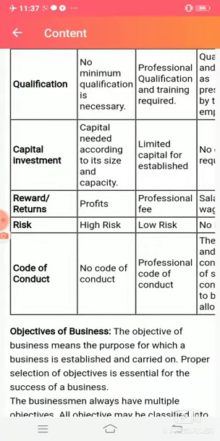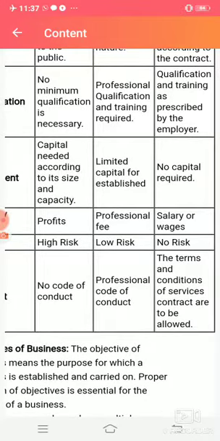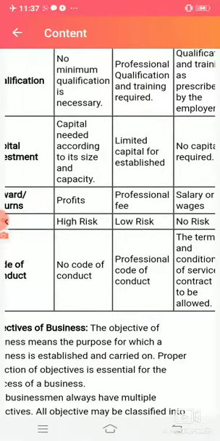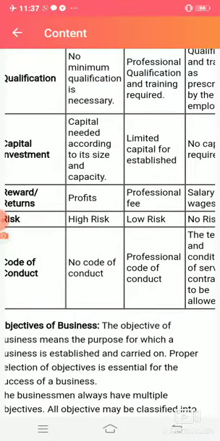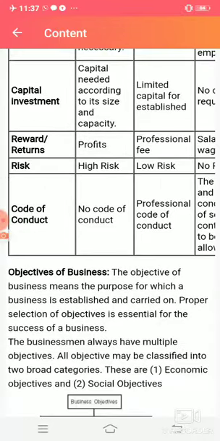Now, reward and return. The business has a reward of profit. The profession has a reward of professional fees, and the employment has a reward of salary or wages which is given to the employee. Risk: more risk is there in the case of business because it works in a dynamic way. Less risk is there in a profession, and there is no risk in the case of employment.